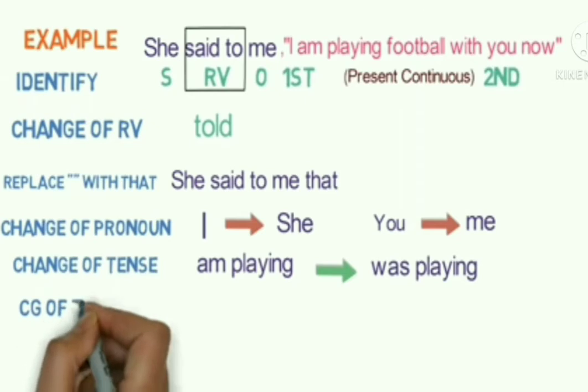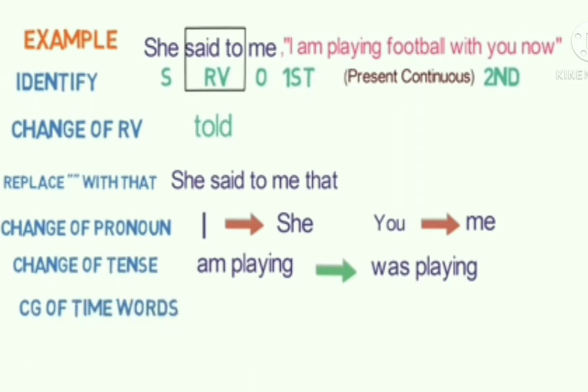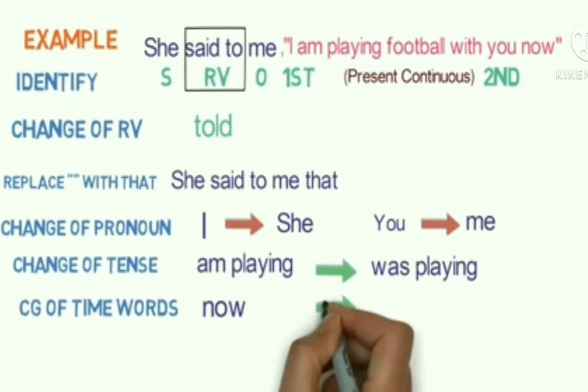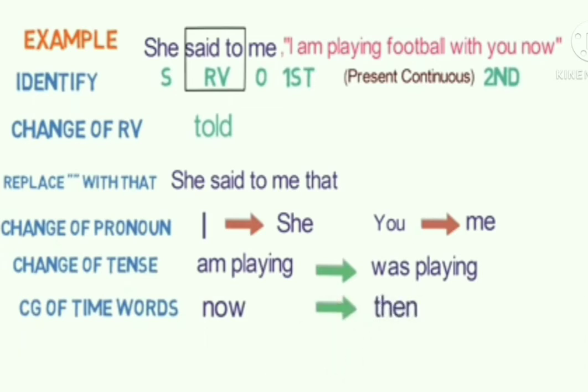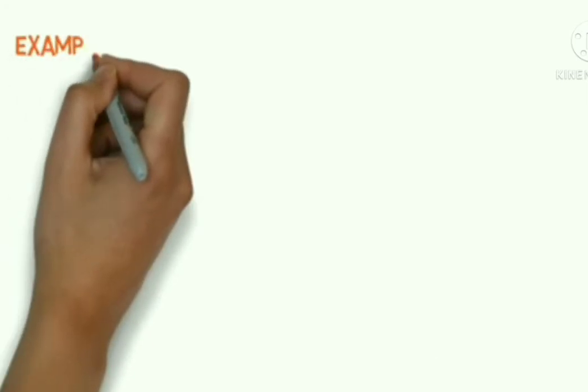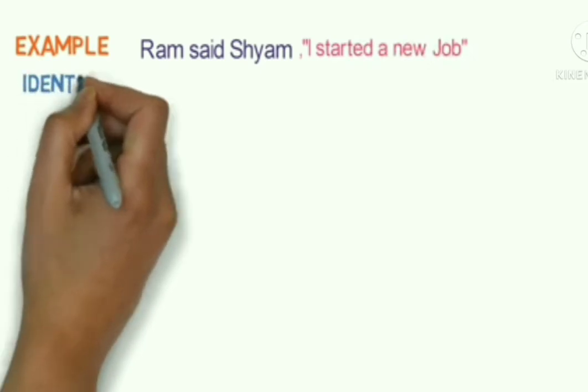And the sixth step is the change of words denoting time. The word now indicates nearness, so it will be converted to then, which indicates distance. Now, the final sentence of indirect speech is: she told me that she was playing football with me then. I hope this example is clear to you. Let's look at another example. Ram said to Shyam, "I started a new job." Now the first step is identification.